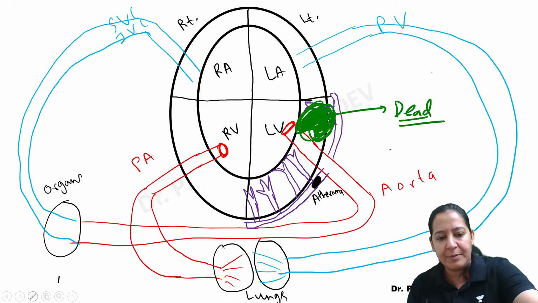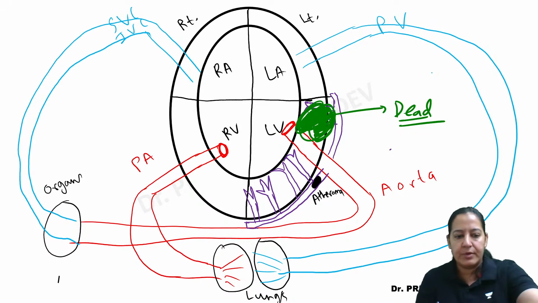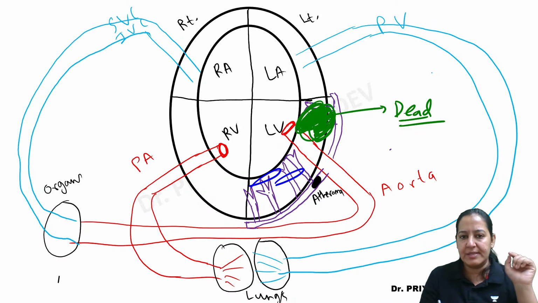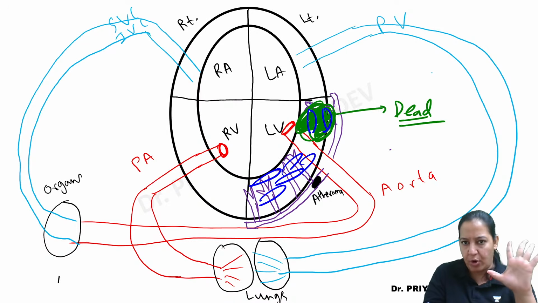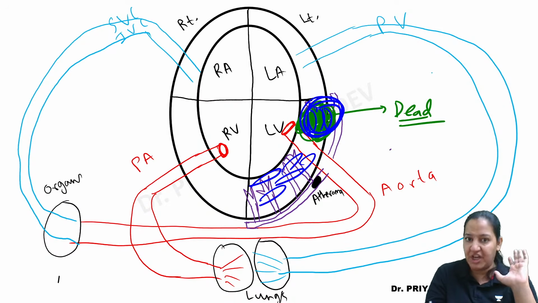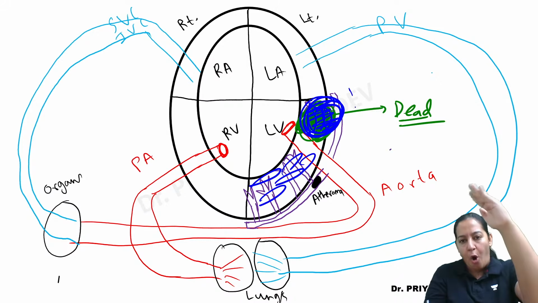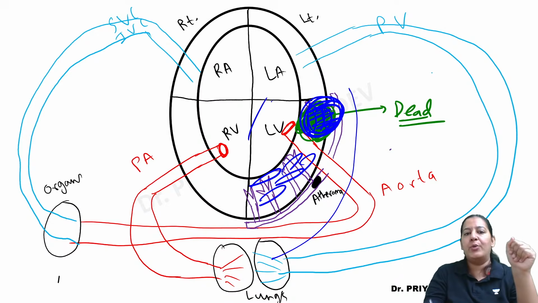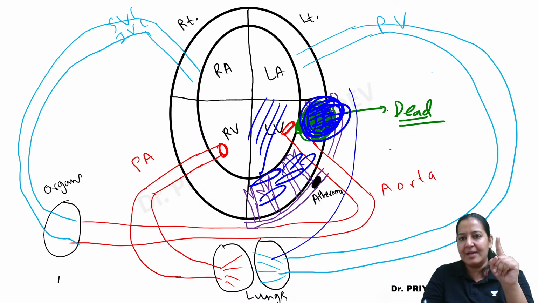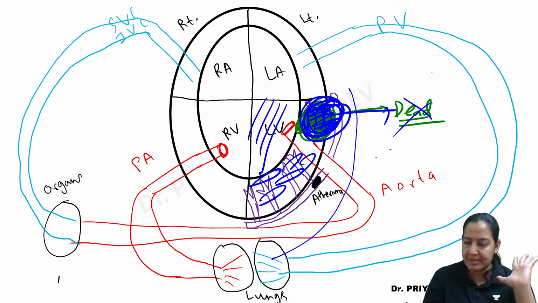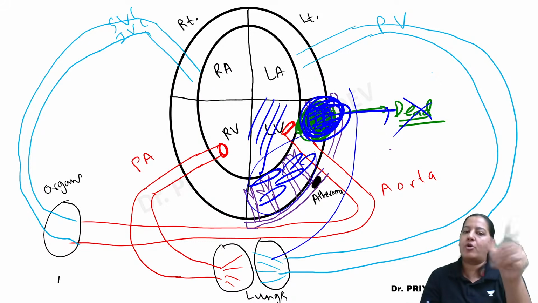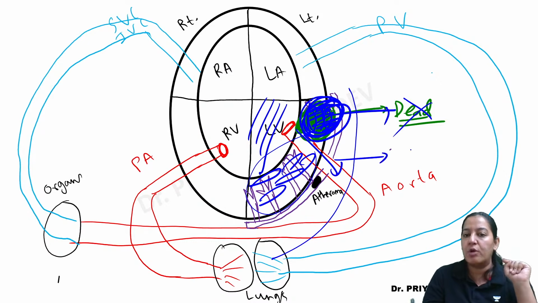So imagine, let me draw a few cells here. These are the cells, cardiomyocytes, right? Here also there were cells earlier, but they are dead now. In this area, the cells were present initially, but now they are dead. So initially, all the cells were contracting and doing the systole. But now this area is not participating in the contraction because the cells are dead. The remaining cells are contracting, so the systole will become weak.